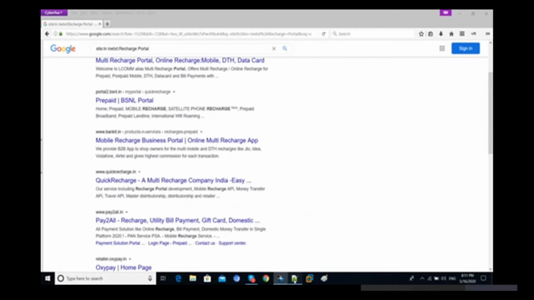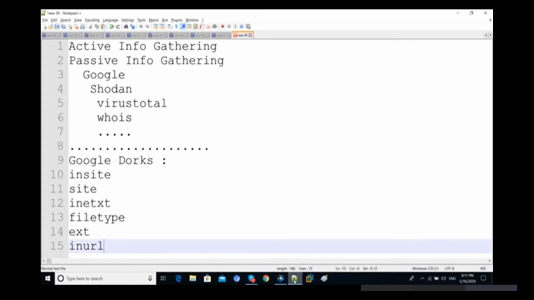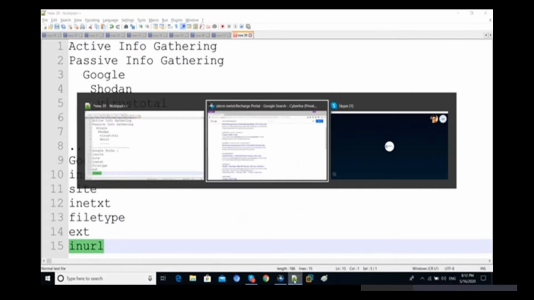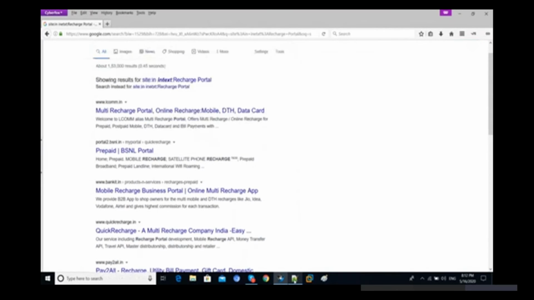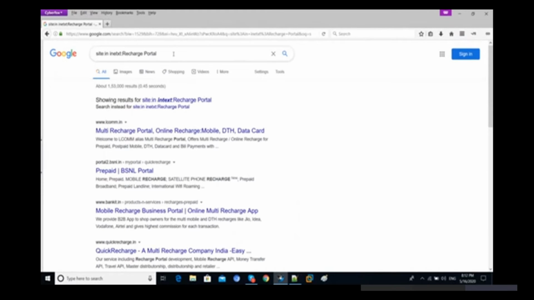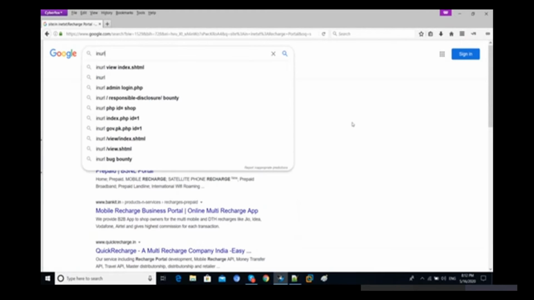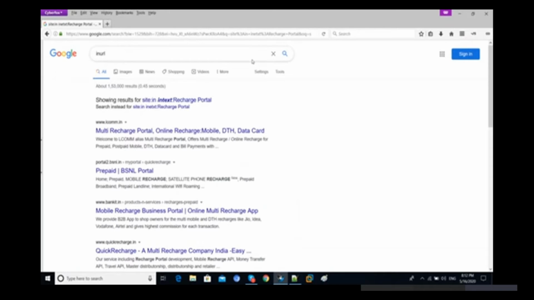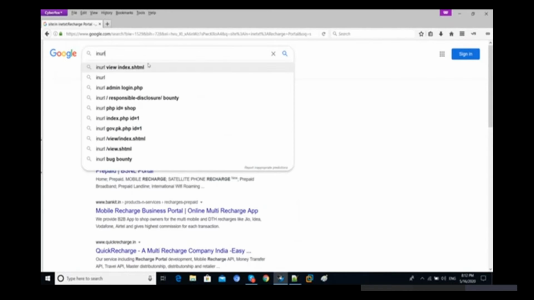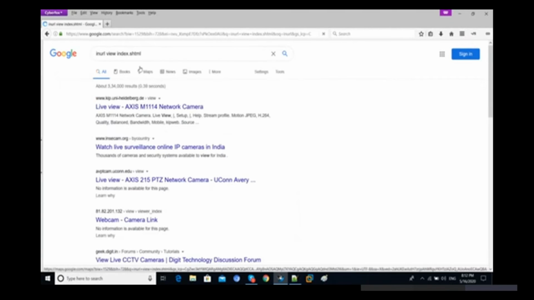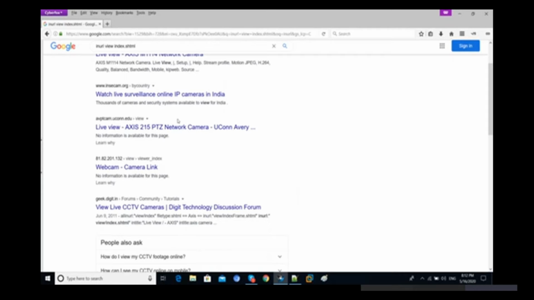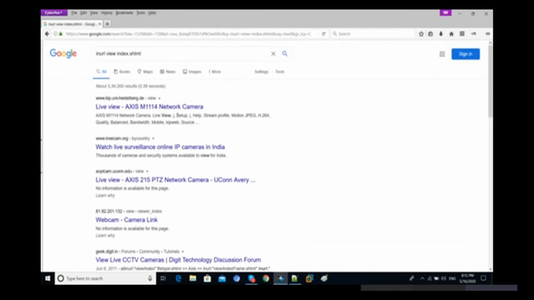Let's check out some different things here, like inurl. That one is very important for us because with the help of this we are going to check how we can use Google Dorks here. Let's suppose I want to find some websites. When you write inurl here, you can see we are getting view/index.html. With this you will get some IP cameras. That one is not important for us, but we are going to use it for a different purpose.